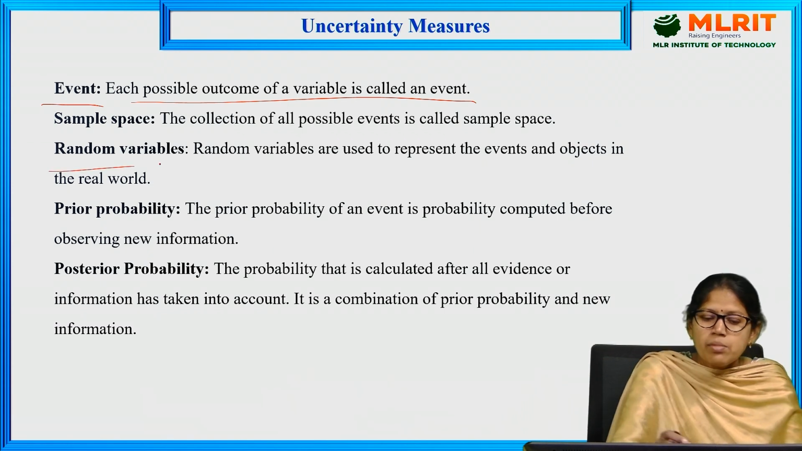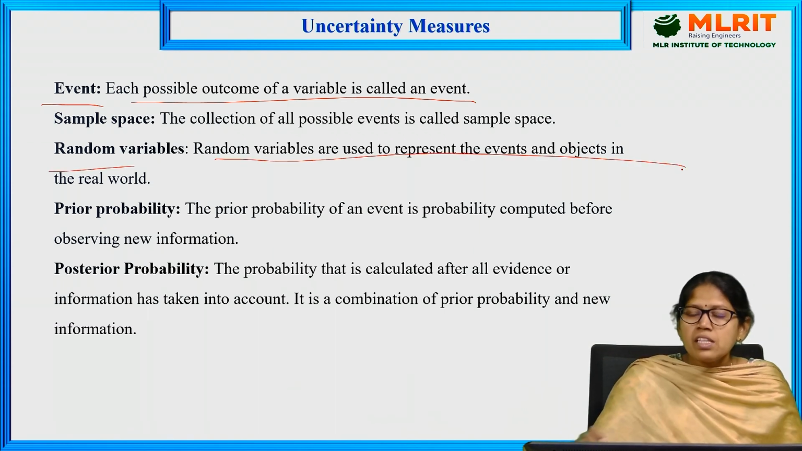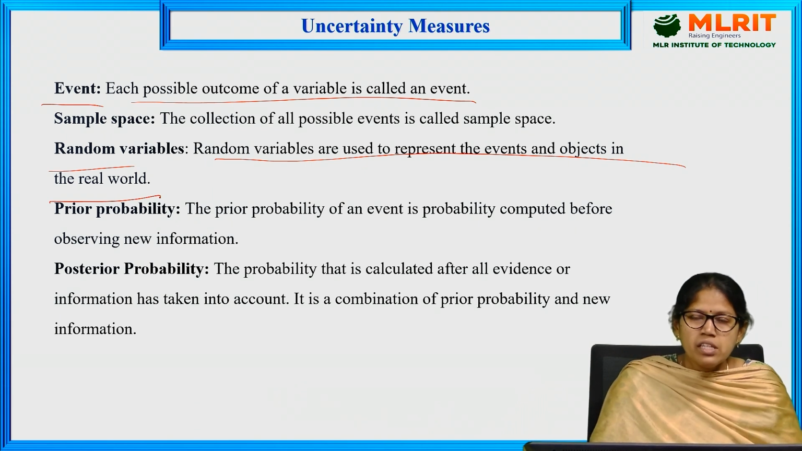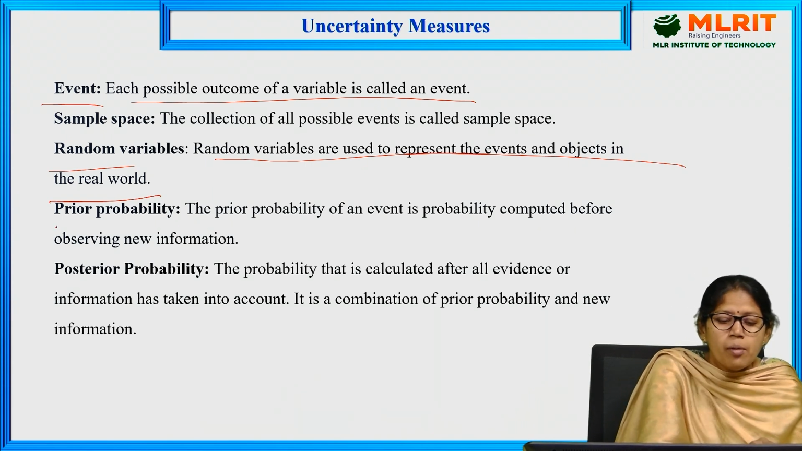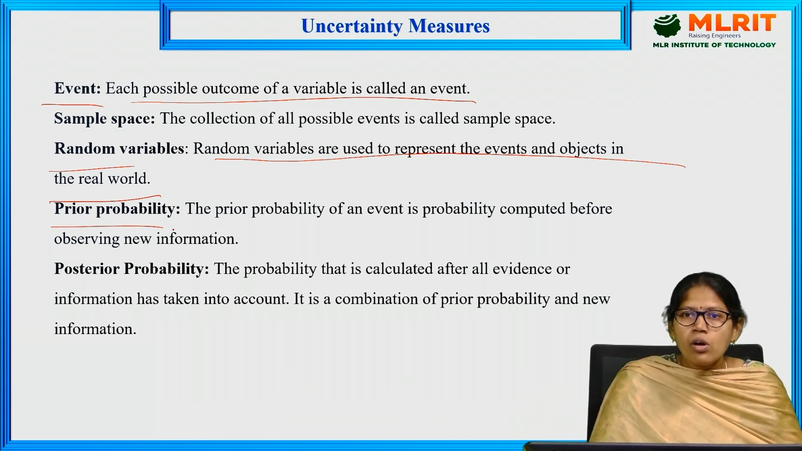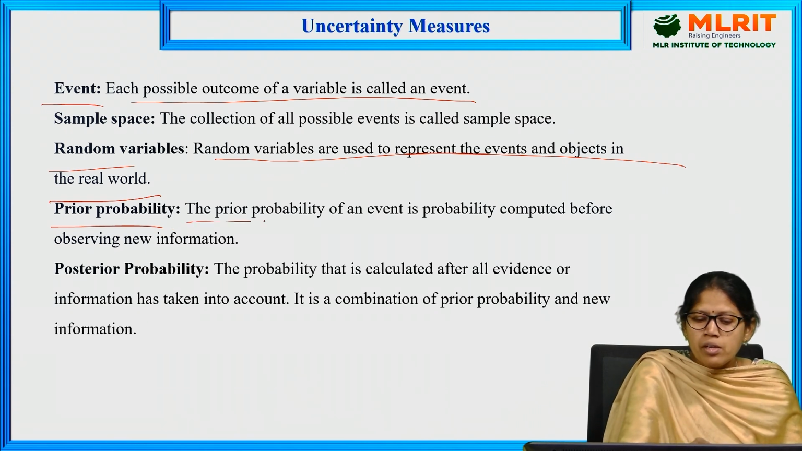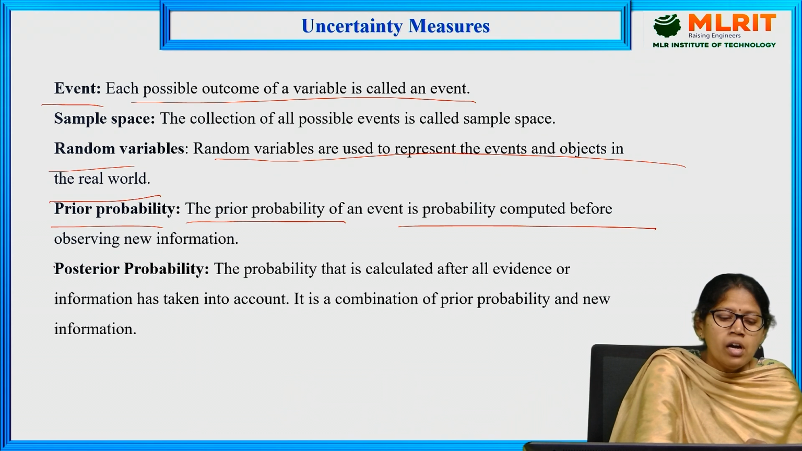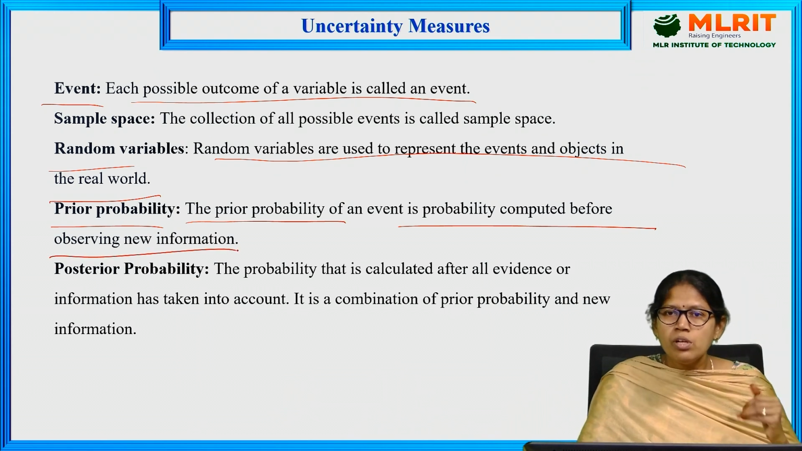Next, random variables. Random variables are used to represent the events and objects in the real world. To represent events, we use random variables. Prior probability is the prior knowledge about an event. The prior probability of an event is a probability computed before observing new information. Only prior knowledge about that event is used.